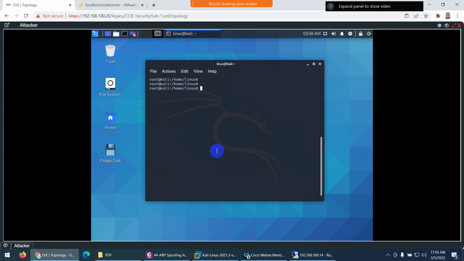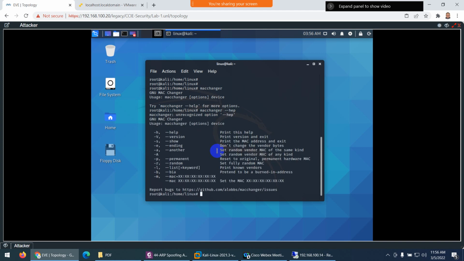So we need to change the MAC address. macchanger is the command, and I forgot the command to type, macchanger --help. Yeah, so what we can do, macchanger, there is one example, and -m to put the new MAC address.